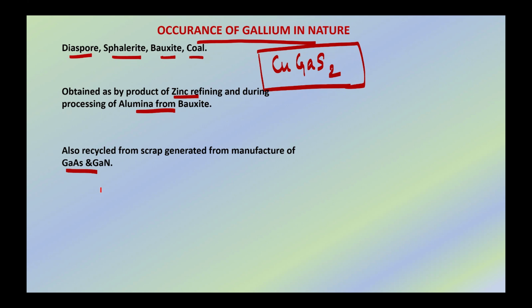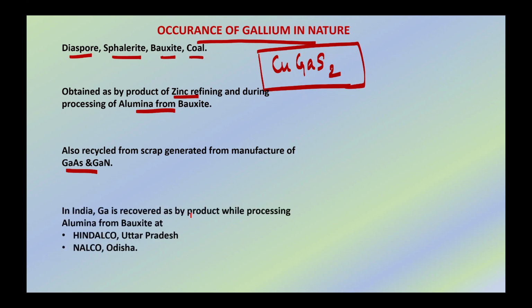Gallite, which is CuGaS2, is the only mineral of gallium, but is rare and economically insignificant. Gallium is not particularly extracted, but it is obtained as a byproduct of zinc refining and during processing of alumina from bauxite. It is also recycled from scrap generated from the manufacture of gallium arsenide and gallium nitride. In India, gallium is recovered as a byproduct while processing alumina from bauxite at Hindalco, which is in Uttar Pradesh, and Nalco, which is in Odisha.